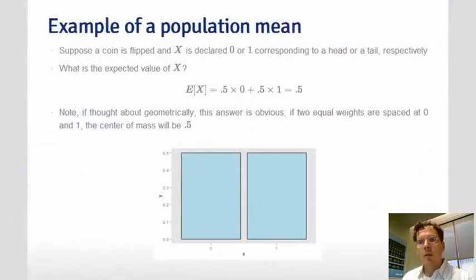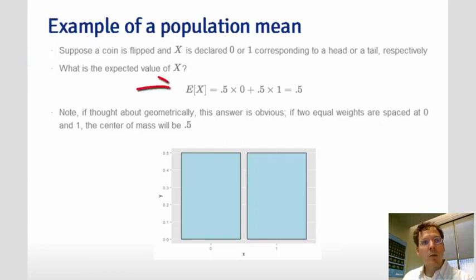Now let's talk about an example of obtaining a population expected value. Suppose a coin is flipped and x is declared 0 or 1 corresponding to a head or a tail. What is the expected value of x? Again, the expected value is a property of the population.